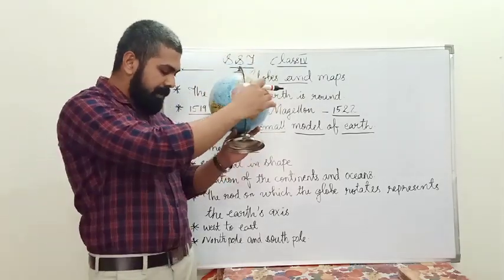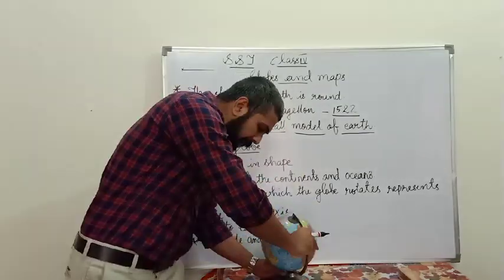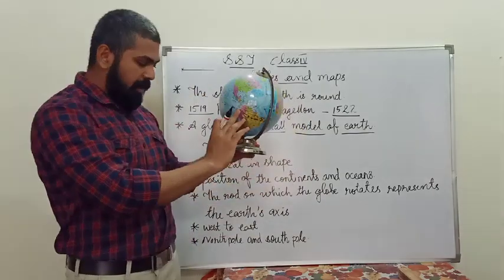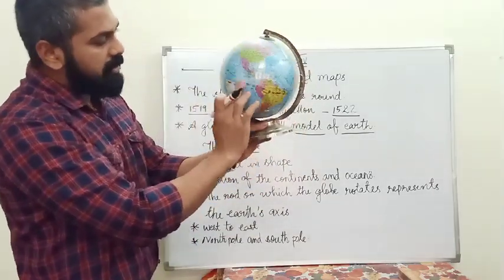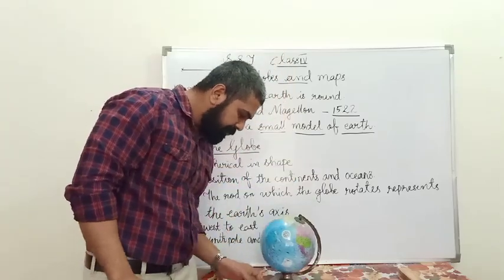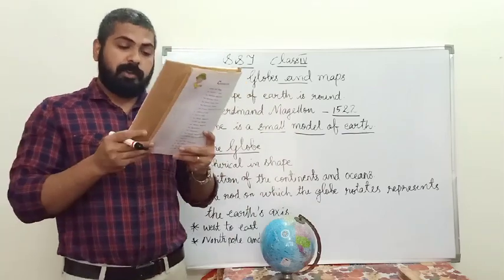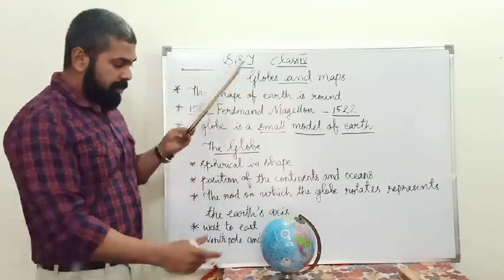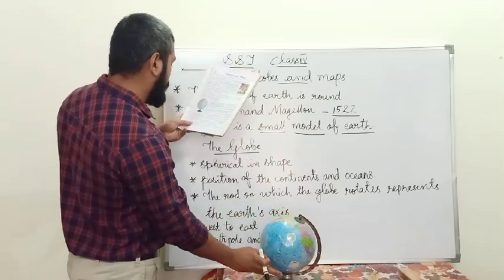The rod in the globe, which rotates, represents its axis, the imaginary line going through the center of the earth, on which it rotates from west to east. There are two ends, as I already told, north and south pole.